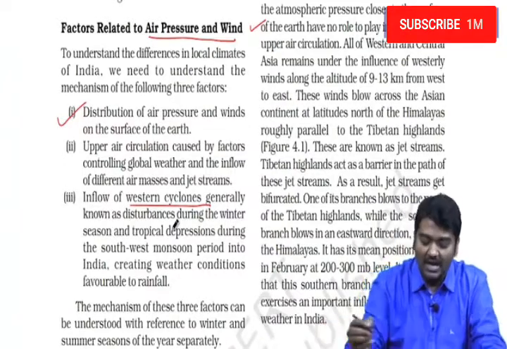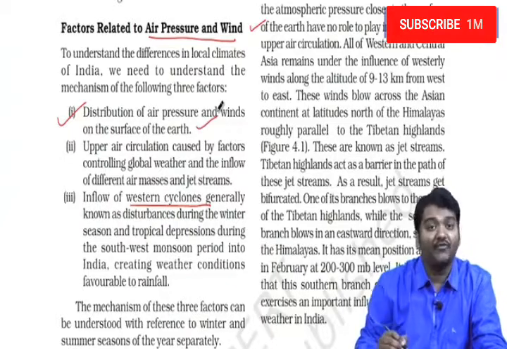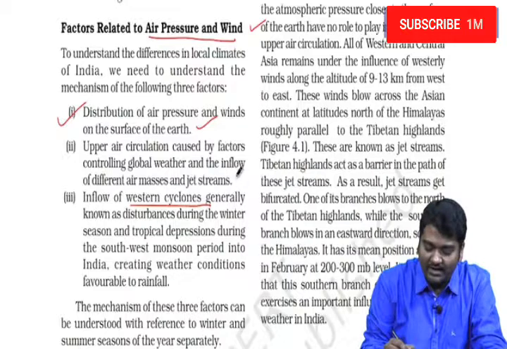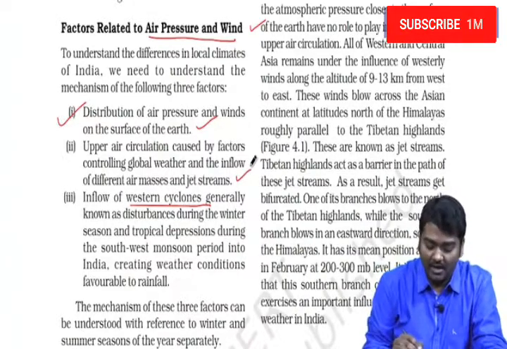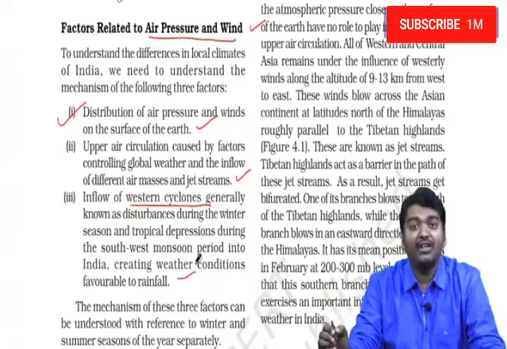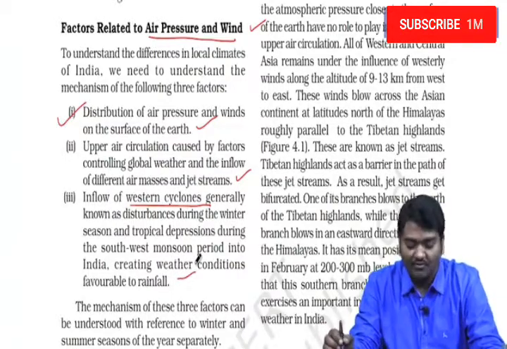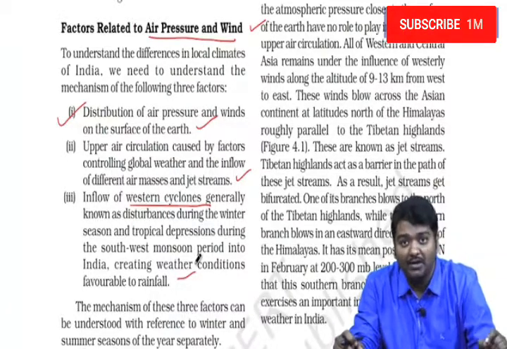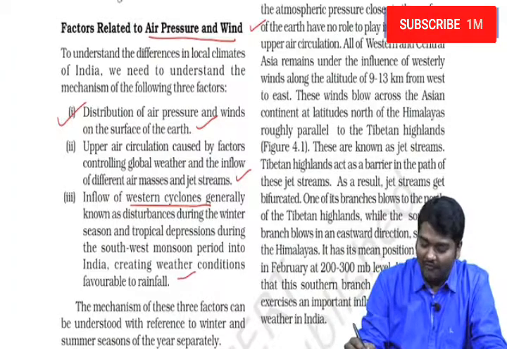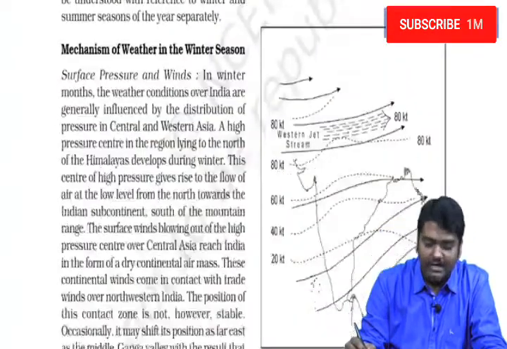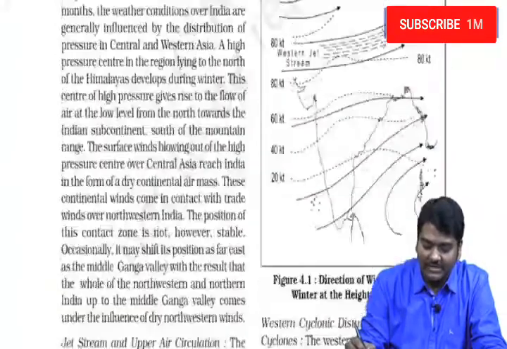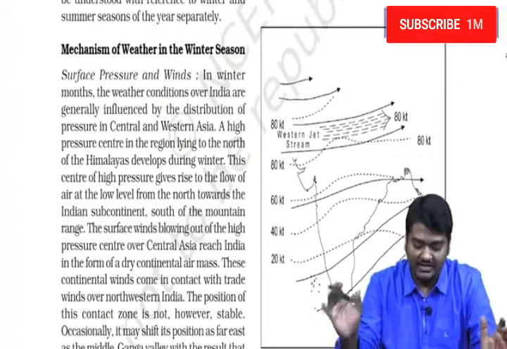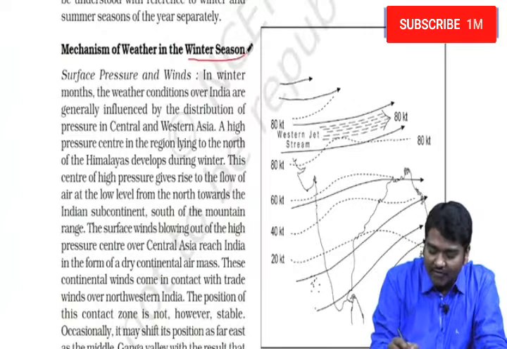So three important things: distribution of air pressure and winds on the surface of the earth, upper air circulation caused by factors controlling global weather, and third, inflow of western cyclones, generally known as disturbances during the winter season, and tropical depressions during the southwest monsoon period into India, right? So these are very, very important for us. So let us take one after the other every season and try to understand how exactly winds vary in different seasons. First, let us consider the winter season.